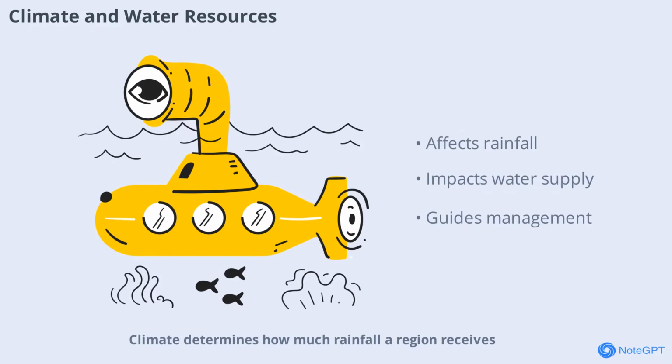Climate determines how much rainfall a region receives, which affects water availability for drinking, farming, and industry. Droughts and floods are influenced by climate patterns. Managing water resources requires understanding both weather and climate.